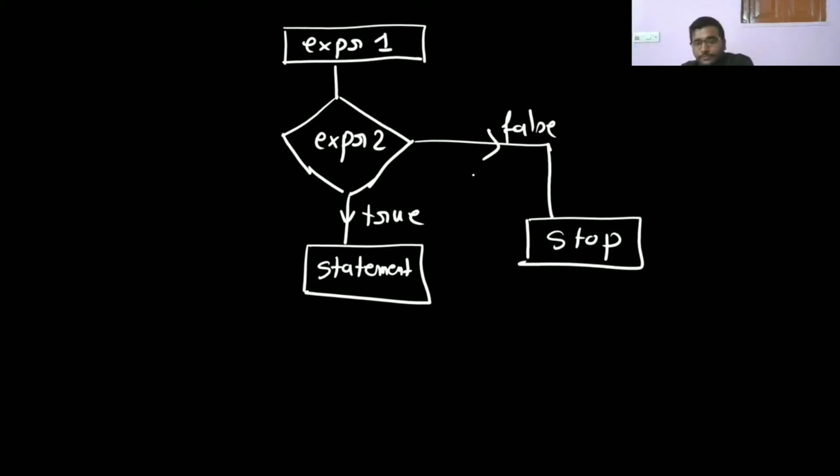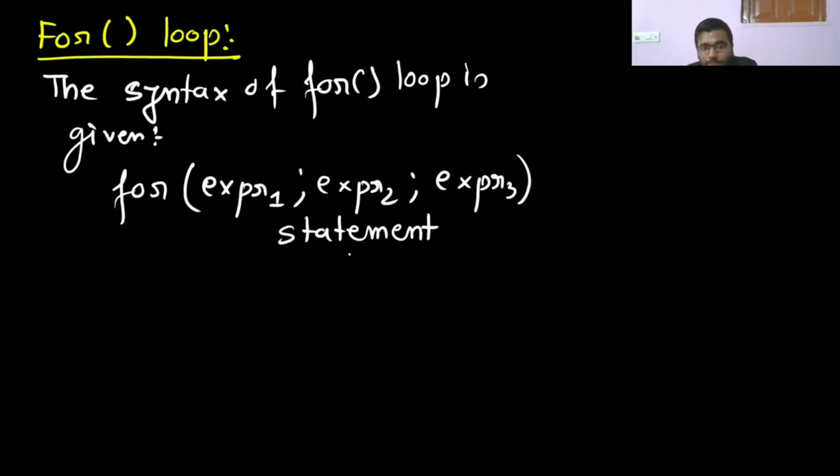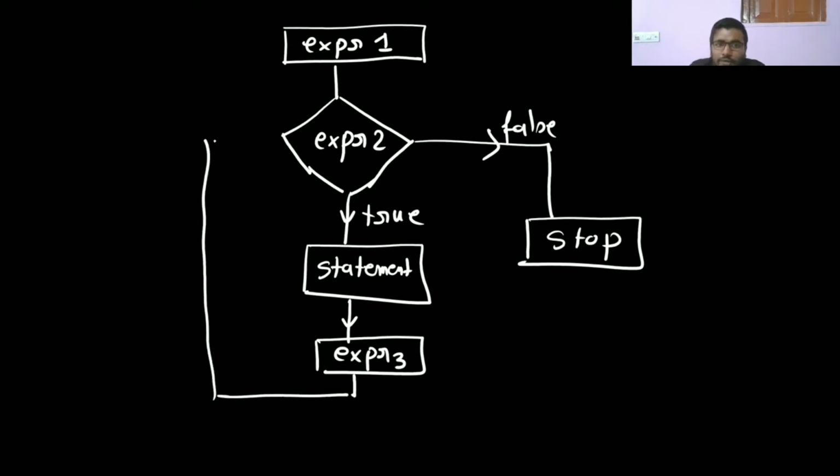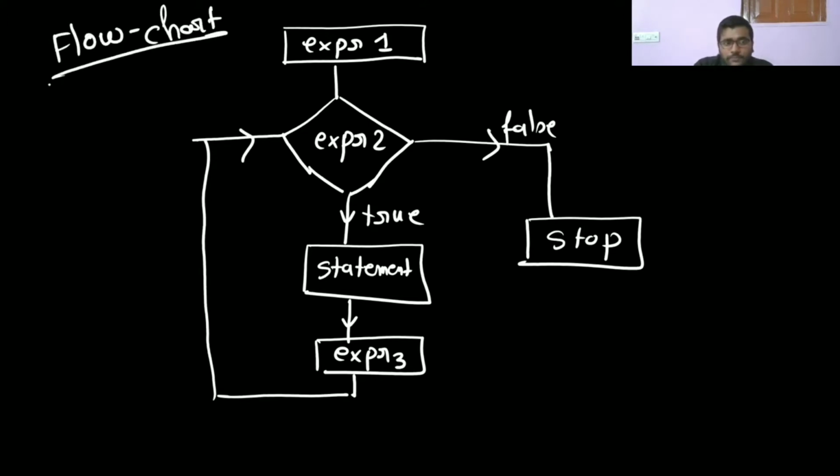After the statement executes, it is going to execute expression 3. Then after expression 3 it will again go and check the expression 2 condition. If it is true, then statement, then increment, and again like this; else it will go to false. So this is the flow chart of the for loop.